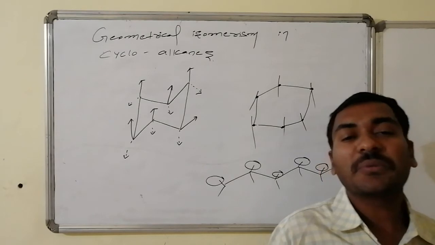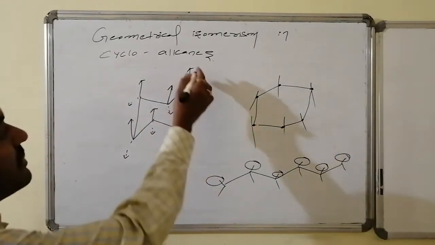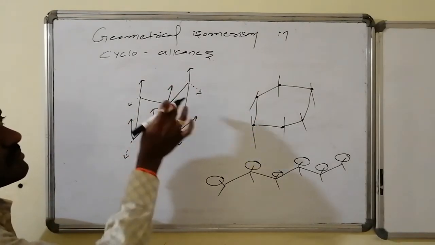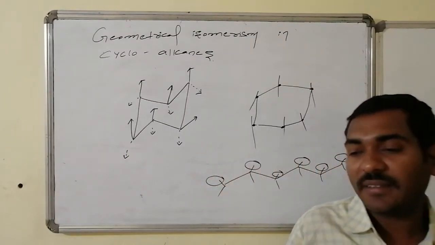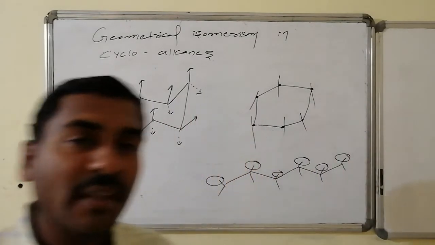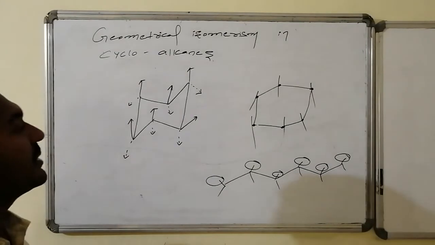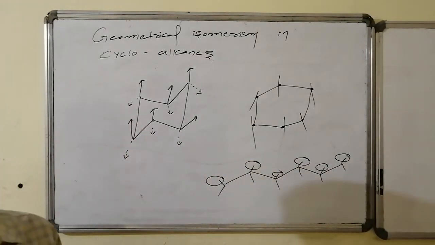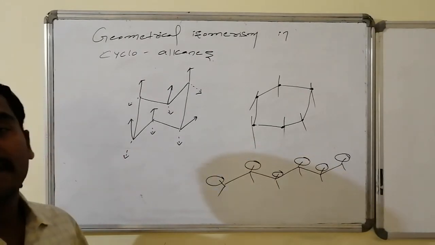Trans 1, 2 dimethyl, we can say. Suppose here I am having methyl, and here I am having methyl. The minimum is 1, 2, 3, so therefore 1, 3: cis 1, 3 dimethyl. In that way, the geometry associated with these systems is generally represented, and all those top projected groups are said to be on the same side, and all these bottom projected groups are said to be on the same side. Thus, geometry is generally given for the cyclic systems.